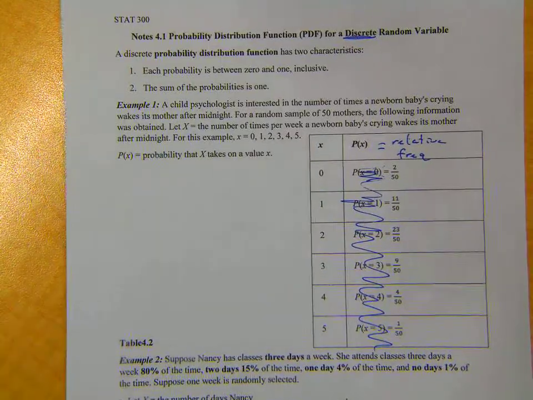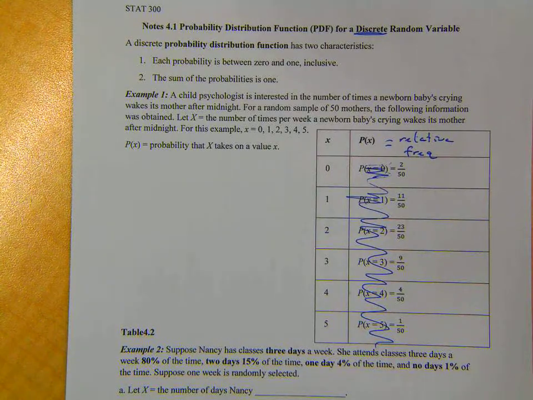So, all right, two things happen when we're talking about probability distributions that we need to point out for future information as well as for now. The first thing that makes up a probability distribution is that this has to be a real probability. So each probability, that number 1 up there, is between 0 and 1. It's got to be an actual probability. A baby can't wake me up -2% of the time. What does that mean? Puts me to sleep? I don't know what that means.